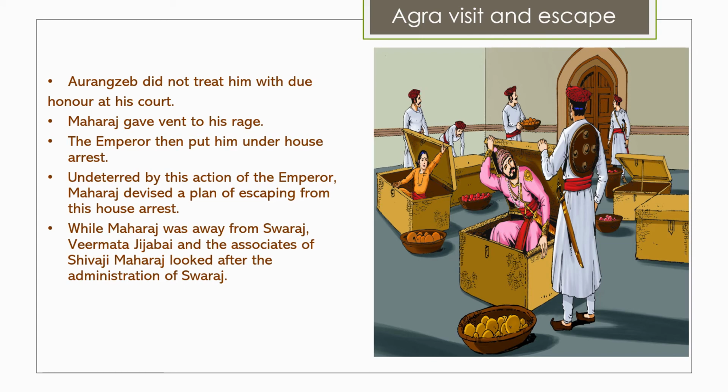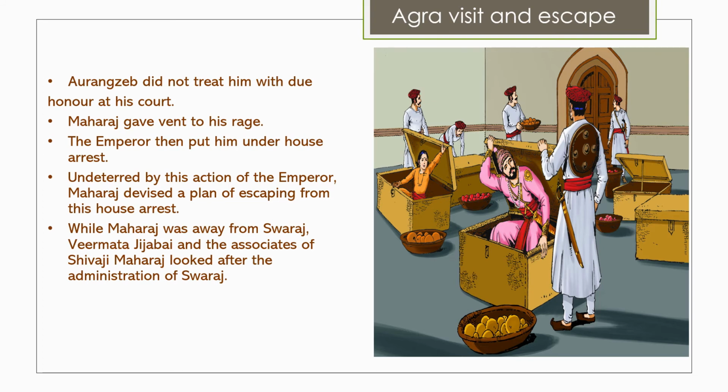This was again an insult for Maharaj, because first of all Maharaj was not treated well, and secondly he was put under house arrest. This was against his policies. He had just come there to meet Aurangzeb, and then he was put under house arrest. So this was kind of cheating or betrayal.